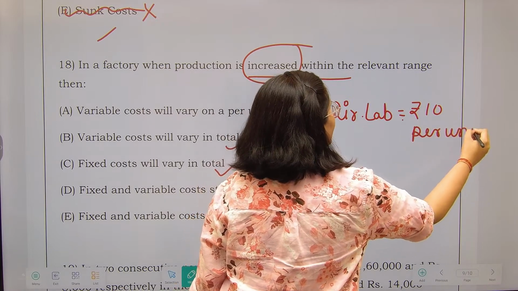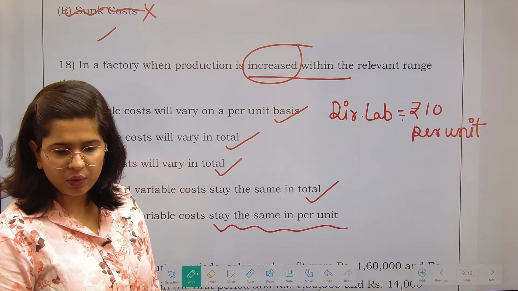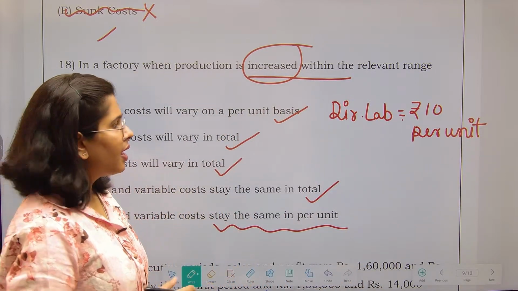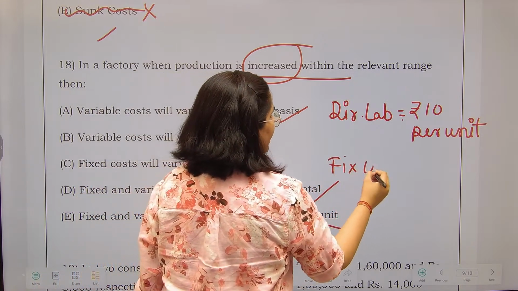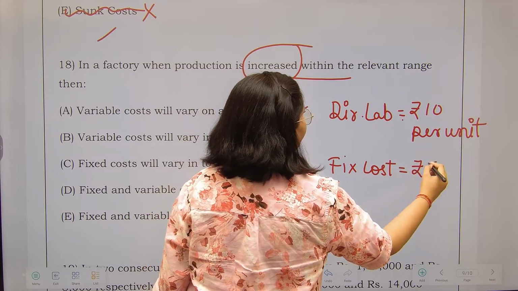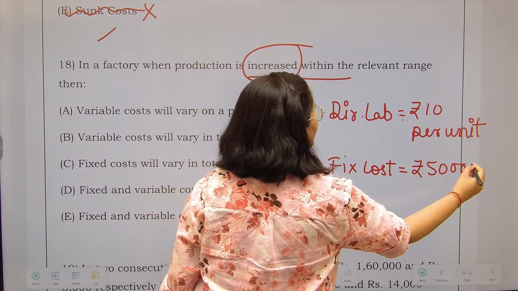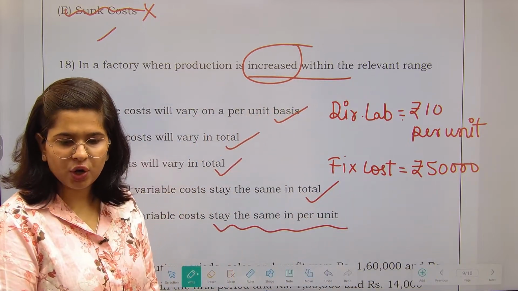He says that मैं जितनी भी यूनिट बनाऊंगा हर यूनिट के लिए मैं 10 रुपए लूंगा. Fine. Whereas fixed cost, you can understand that this might be my building rent. I pay 50,000 rupees every month as my building rent. So this is my fixed cost, right?